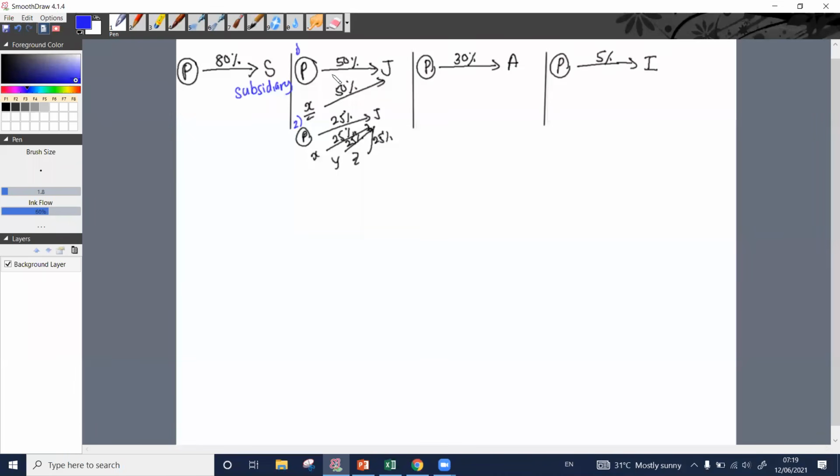Then who is J for us? Our company and the company called X jointly control this particular company. Here also, ourselves and companies X, Y and Z are jointly controlling this particular company. Therefore, this is a joint venture. We jointly control it.